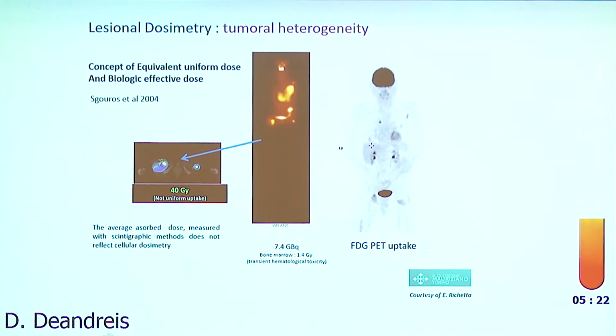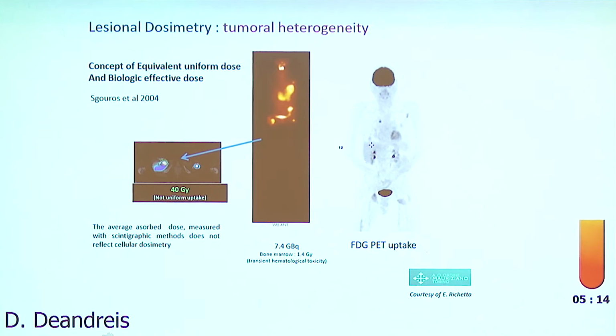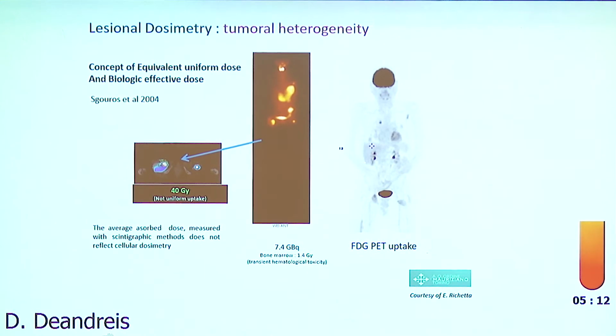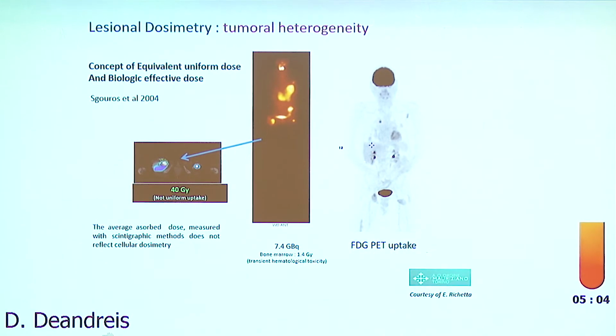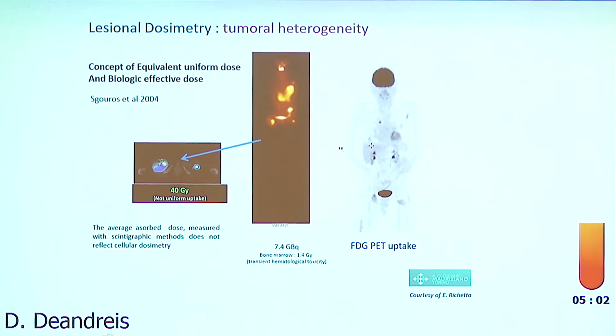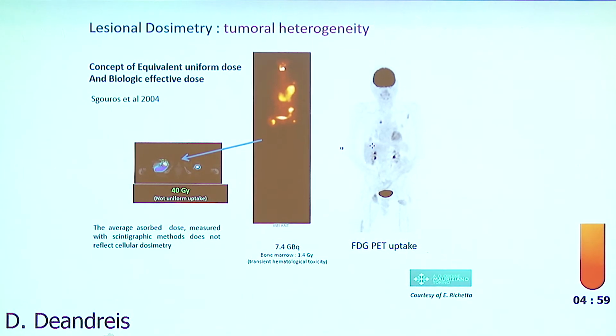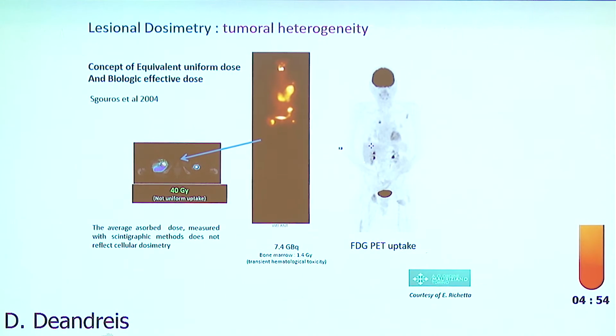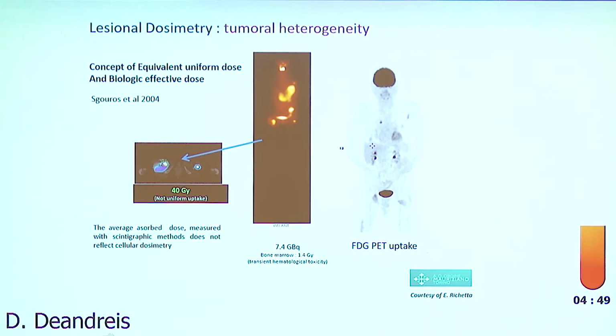And then we have the tumor heterogeneity. When we evaluate the distribution of the radioactive iodine in a lesion, we measure the mean absorbed dose. But we know that big-volume lesions are really heterogeneous, so we can have some parts of the lesion that disclose higher uptake and higher absorbed dose, and another part of the lesion that does not receive enough to respond. And particularly these heterogeneous lesions are the lesions that are most likely to be FDG positive.